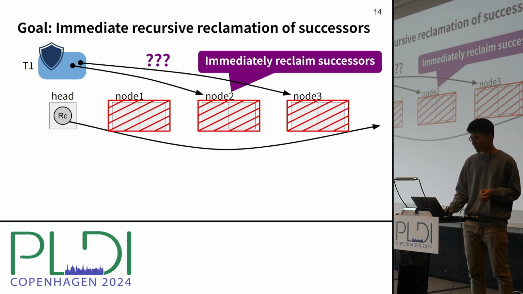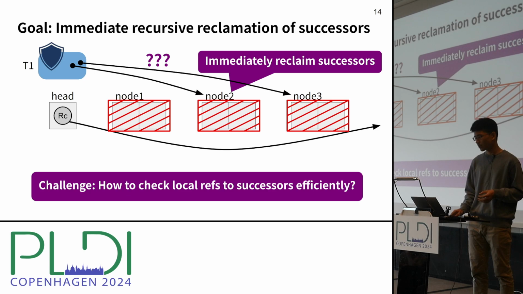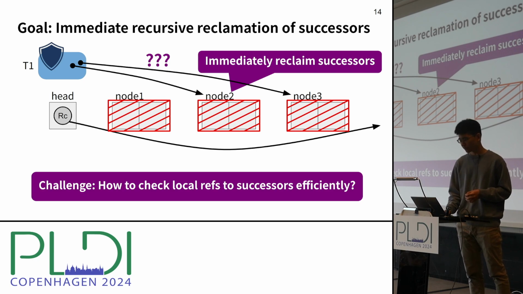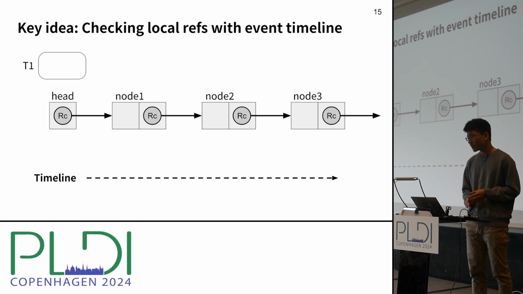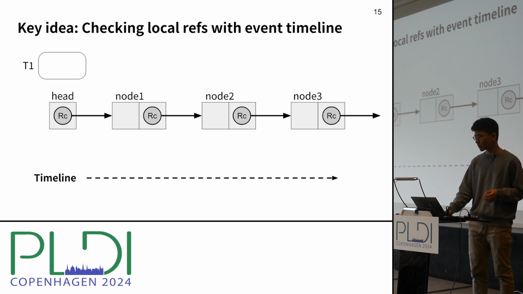To do this safely, we should check that they don't have local references, which is why the deferred RC algorithms are slow at freeing big garbage. So our challenge is how to efficiently check whether the successor nodes have a local reference. The key idea of our solution is that we can detect local references by looking at the timeline of the events. Let's consider a scenario where the successor of the reclaimed node has a local reference.